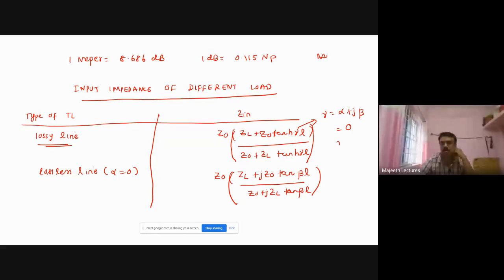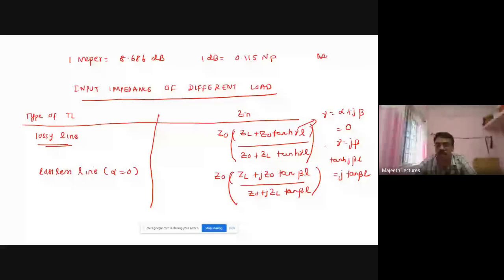So gamma is equal to j beta. So tanh j beta L is equal to j tan beta L. That's what I have done here, right? So only this equation is enough to remember.